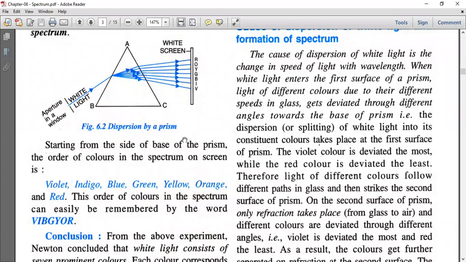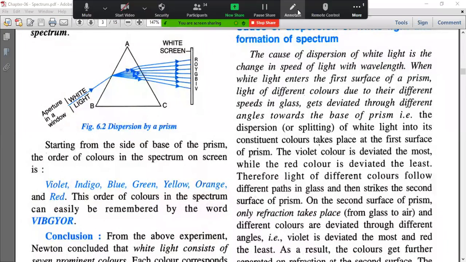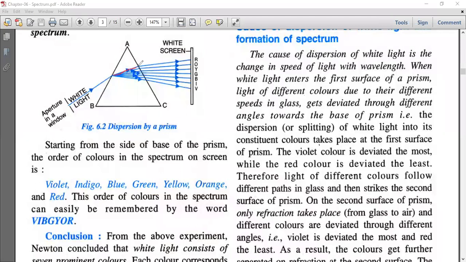When white light enters the first surface of the prism, light of different colors, due to their different speeds in glass, gets deviated through different angles. See here, you can see the deviation of different colors inside the prism. Here, this deviation occurs mainly due to the different speeds of the colors. They get deviated through different angles towards the base of the prism.